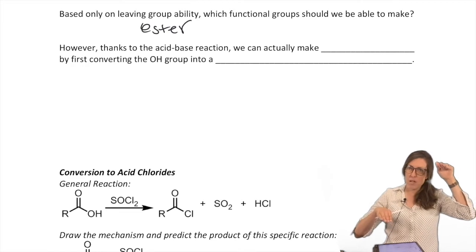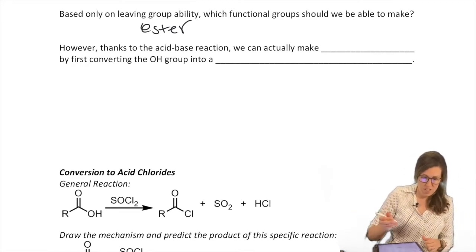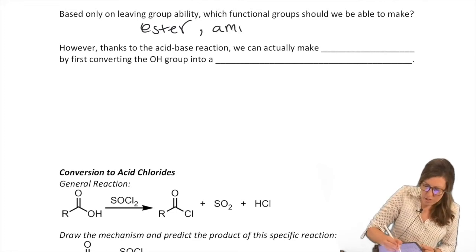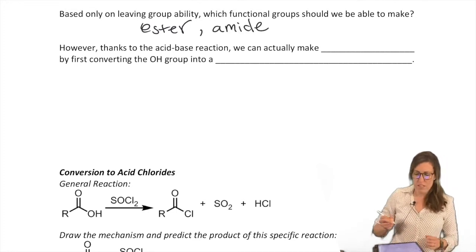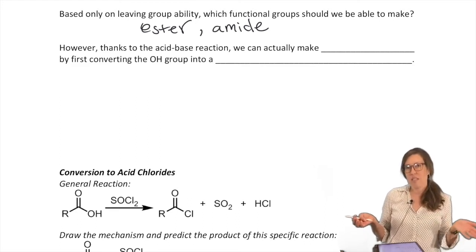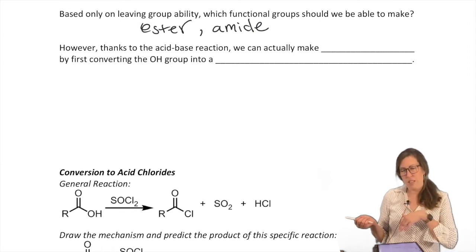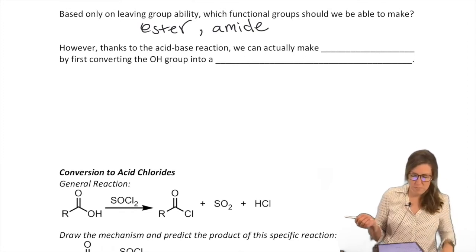We can't take a carboxylic acid easily and turn it into an anhydride without a lot of effort and energy. So the easier reactions we'll be able to do with carboxylic acids, or at least predict we should be able to do, is to make them into something less reactive, so more stable: esters and amides.